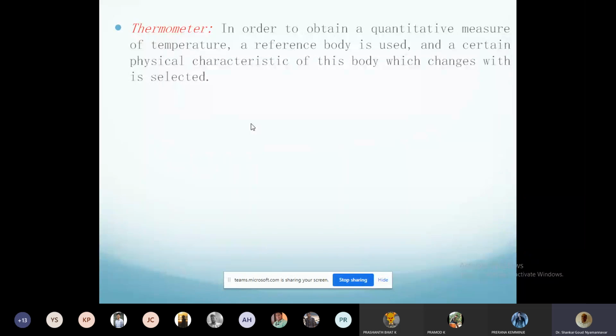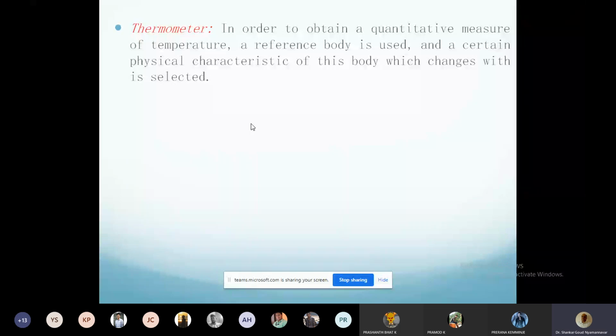Now what happens? This mercury is there in the bulb. Its volume has to increase, but it is constrained. It is not allowed to expand anywhere except to rise in the column, right?